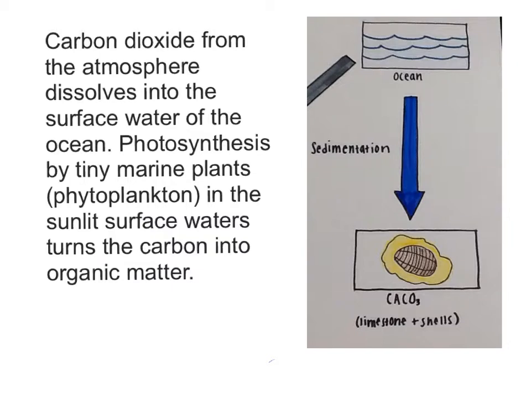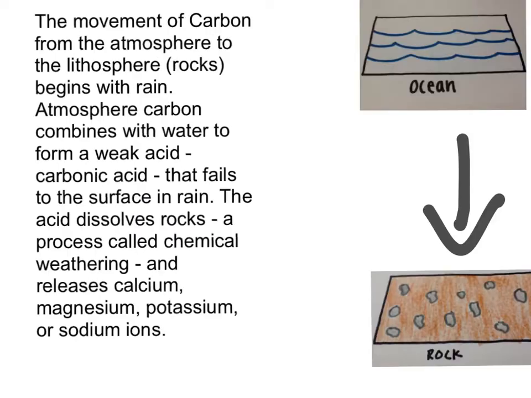Carbon dioxide from the atmosphere dissolves into the surface water of the ocean. Photosynthesis by tiny marine plants, which are phytoplankton, in the sunlit surface waters turns the carbon into organic matter. The movement of carbon from the atmosphere to the lithosphere, which is rocks, begins with rain.